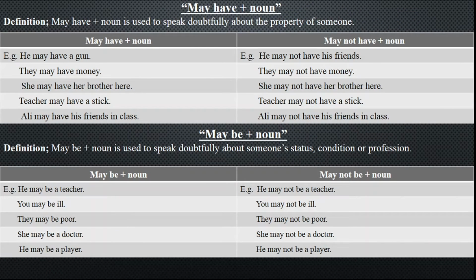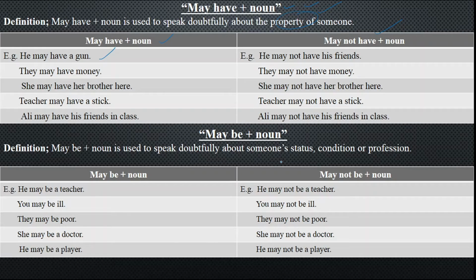Next, we have may have plus noun. Where are we going to use this one? May have plus noun is used to speak doubtfully about a property of someone. It is like we will be talking about a possession. May have plus noun, may not have plus noun is the negative. He may have a gun. Why? Because he has some enemies and when he walks, he does not walk without a gun. So that is what you are saying, that this property may exist at this time.